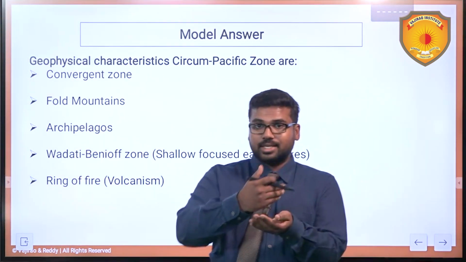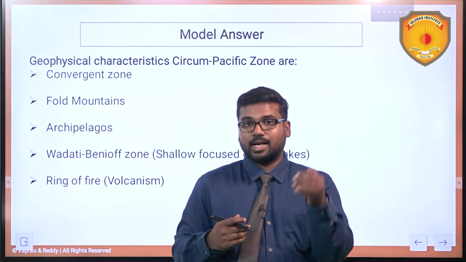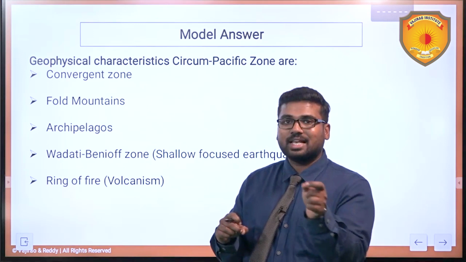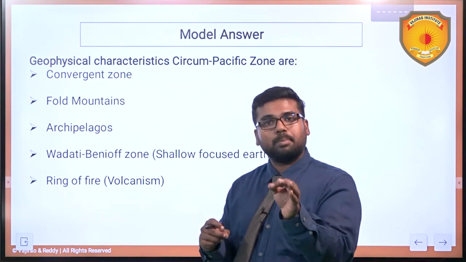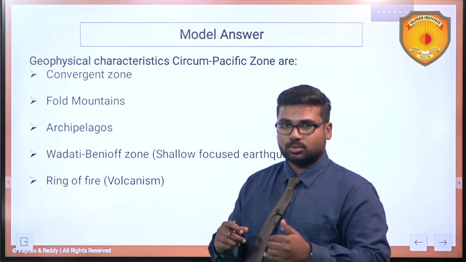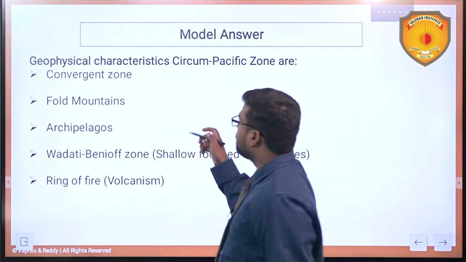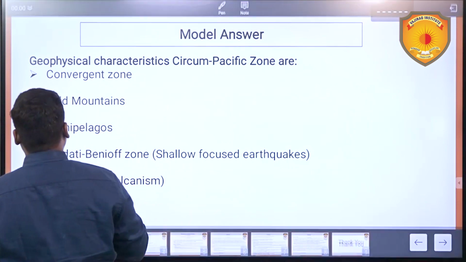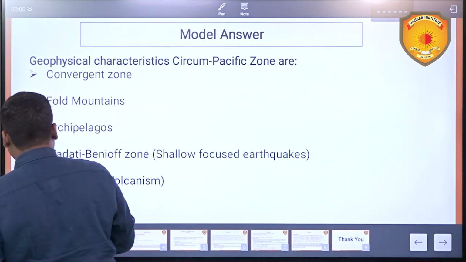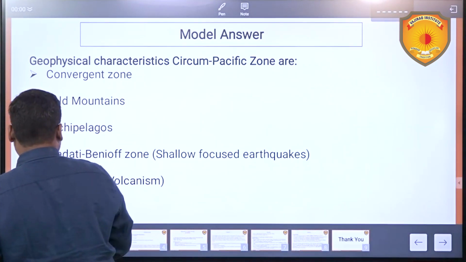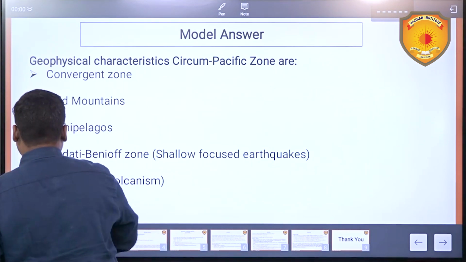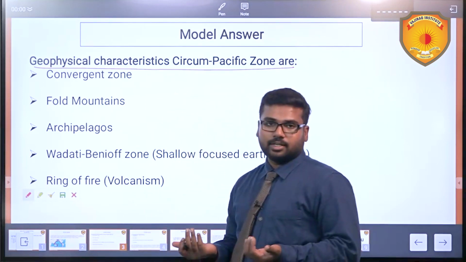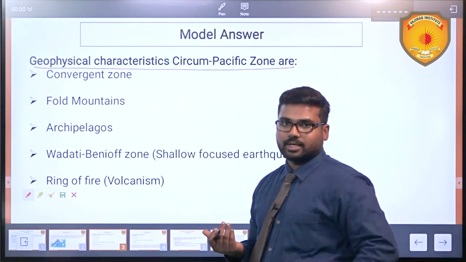See, here the connection is being made with the introduction and with the demand of the question. The different geophysical characteristics of Circum-Pacific Zone are as follows. You can put that subheading, you can underline it. Here I have made it bold. Instead of it, you can underline it. So here I am simply underlining this. Then let us look at different geophysical characteristics.